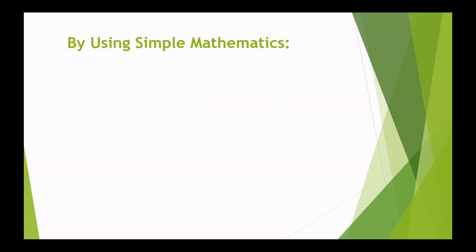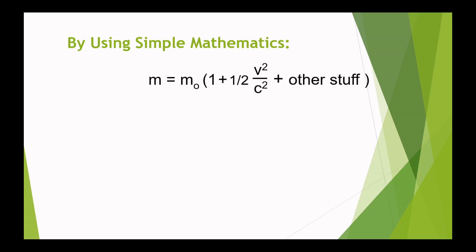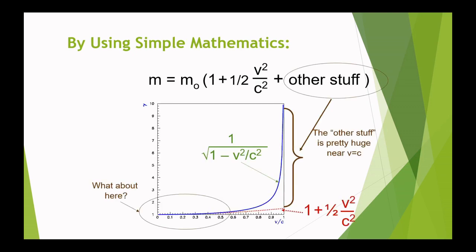Now we can also represent the above equation by a simple graph as shown in this figure. It is a graph of the Lorentz factor gamma with respect to the ratio v by c, and you can see this other stuff becomes huge when the velocity of a body becomes equal to the speed of light, and it is shown by this curly bracket. The first two terms, 1 plus 1 by 2 v square upon c square, are shown with a red dotted line. They are a small factor. So in essence we can neglect the other stuff at lower speed.